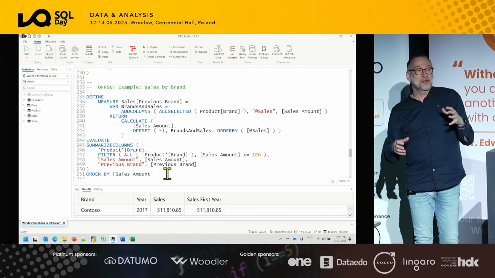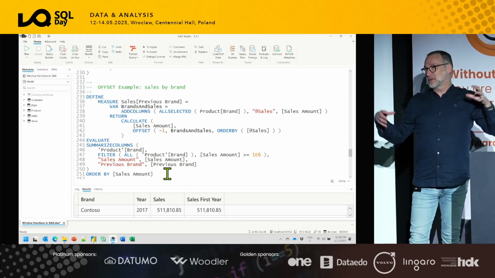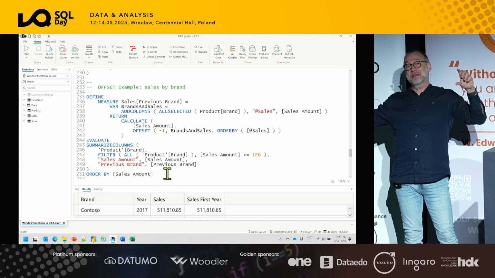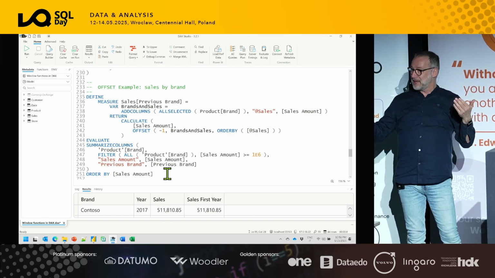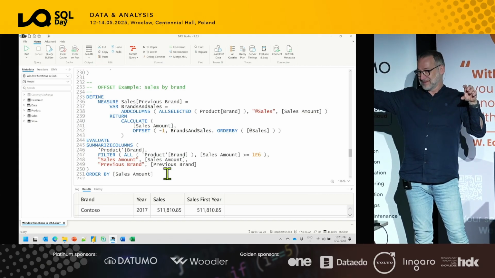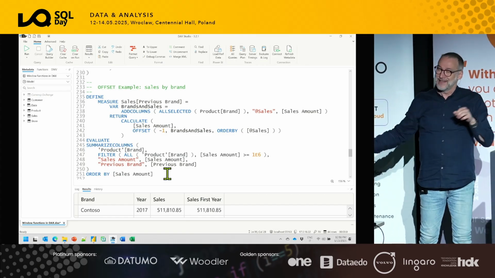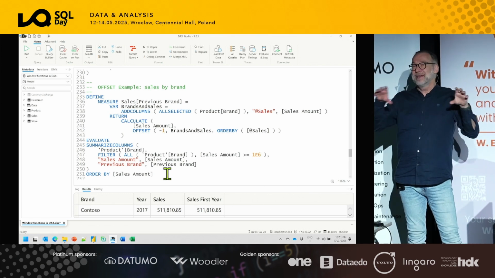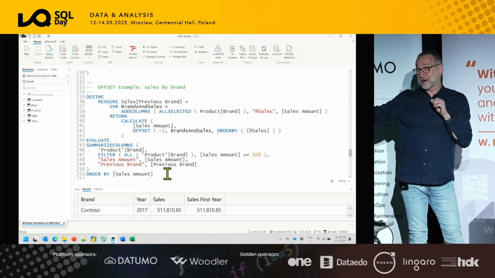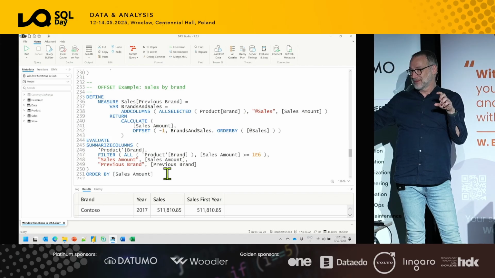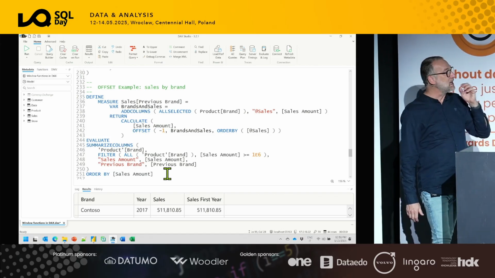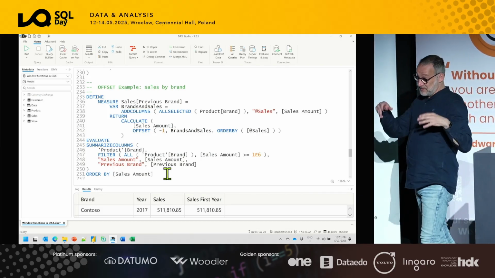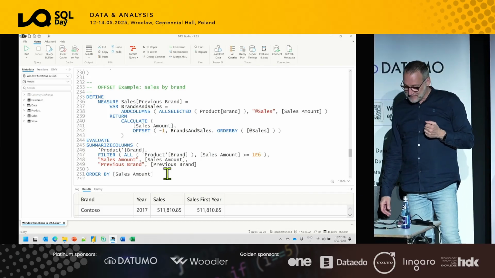If you express a running total with regular DAX, the complexity is quadratic, meaning that depending on a given number of rows, the time that it requires to compute the value is the number of rows squared. So it grows very quickly. With window functions, the complexity is linear. Depending on how many rows you have, if you double the number of rows, you do not multiply by 4, but only by 2. So they are way, way faster than any other calculation, because they are designed for that. They have been designed specifically to navigate through sorted tables and produce their result.